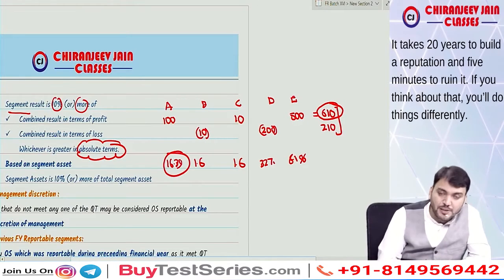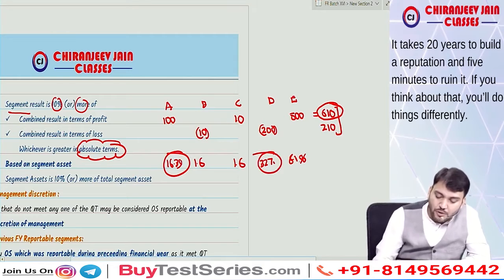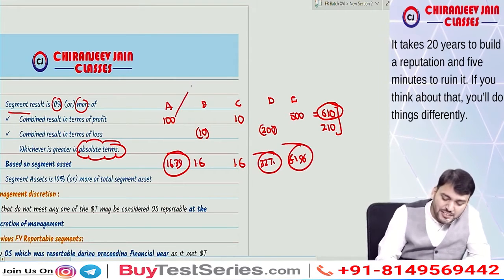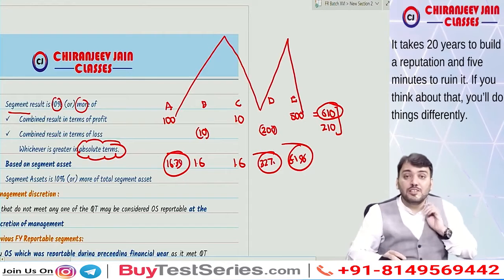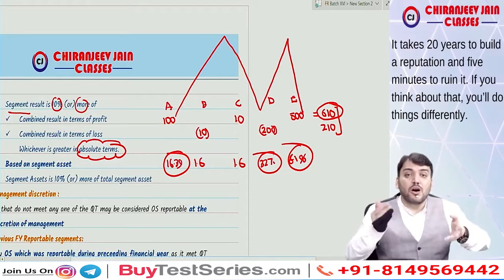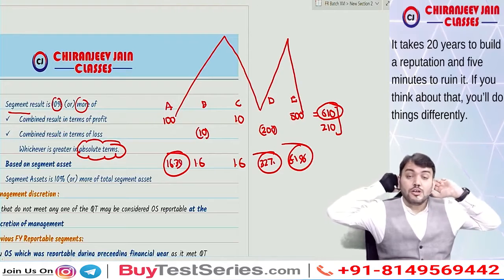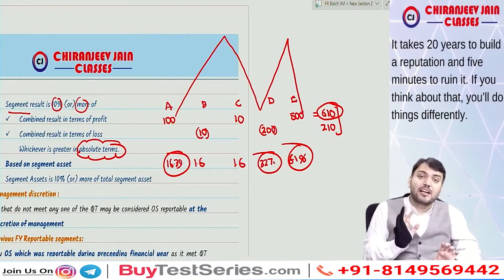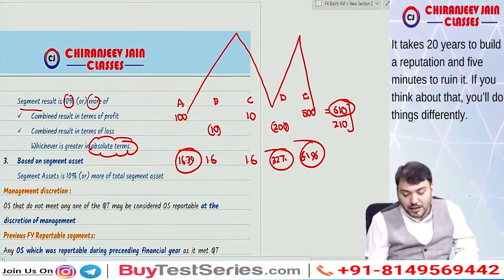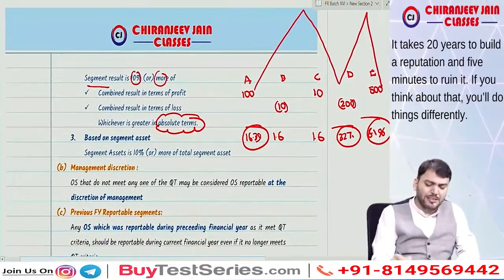So this is 10% or more, this is 10% or more, this is 10% or more. You can see we have taken all the segments which have higher profit and higher loss also, so that any segment which is making a higher loss also becomes reportable. Understood? I hope you have understood this point.